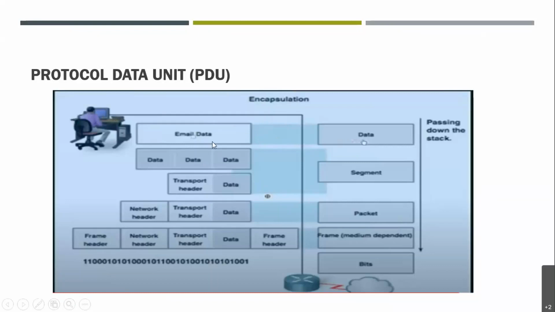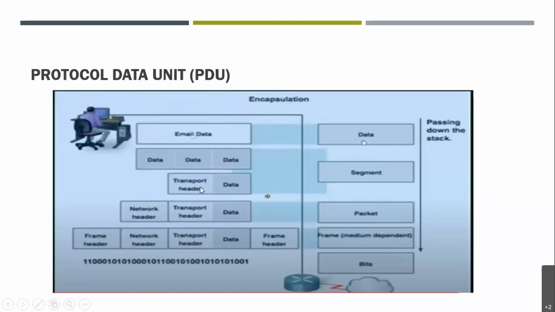Now you can see the email data is further subdivided into various data packets, right? Each data packet will be added with the transport layer header, and now this becomes a segment.